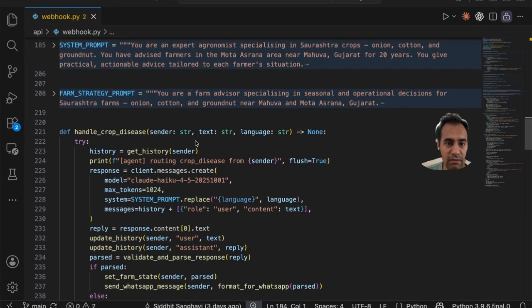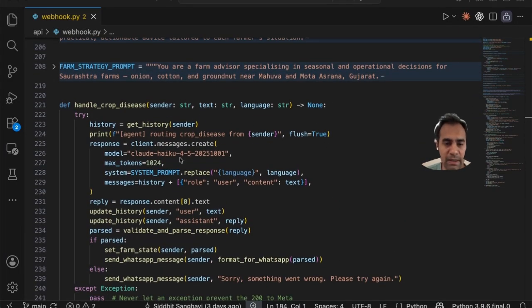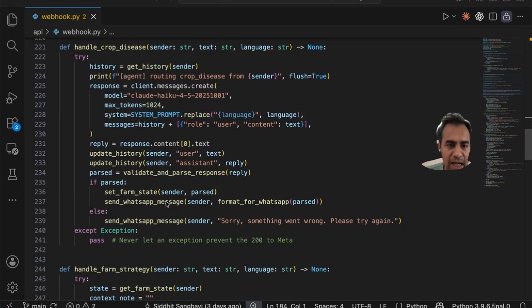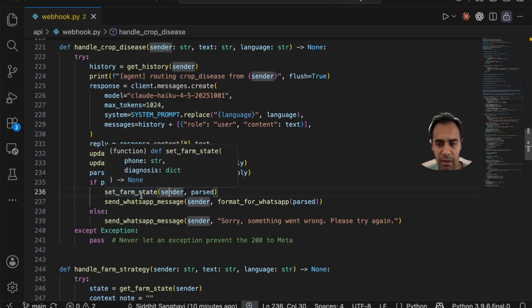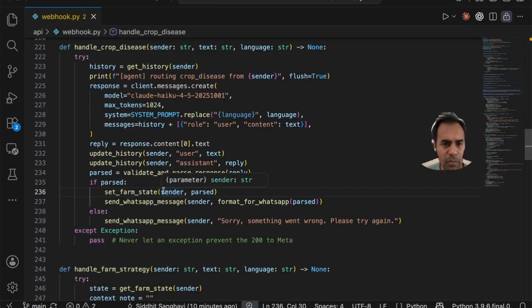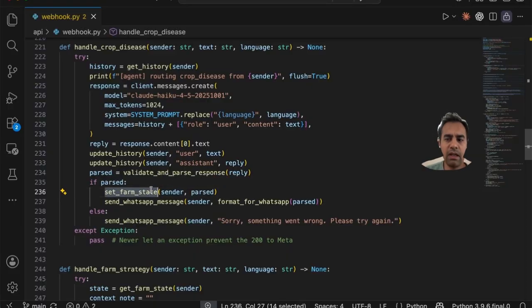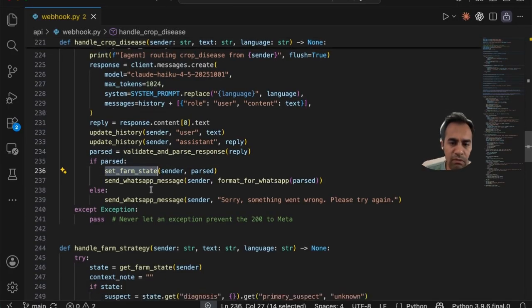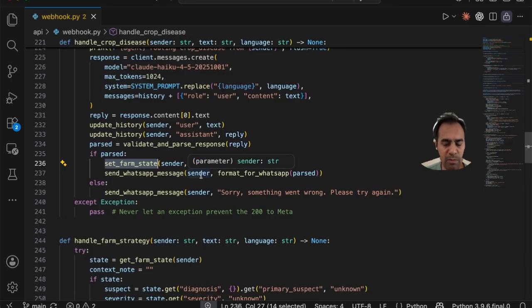So here is the same handle crop disease, where we just add something: if it's successfully parsed and we get that JSON reply in terms of disease and so on, then we set the farm state right there. So when we set the farm state, it has its history in the form of a dictionary, and then we continue as normal. We send the response back just talking as a crop disease agent.